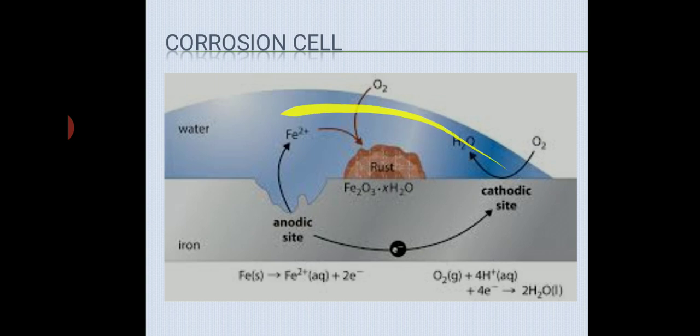Now here, see, a water droplet is covering the metal surface. Because there is presence of water, this water acts as the electrolyte for the reaction. Okay, now next, the corrosion reactions.